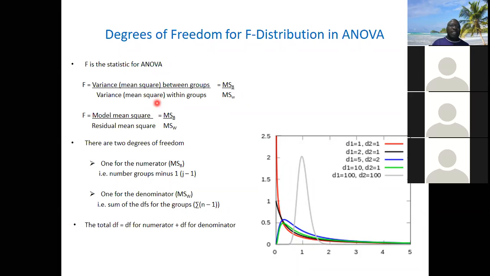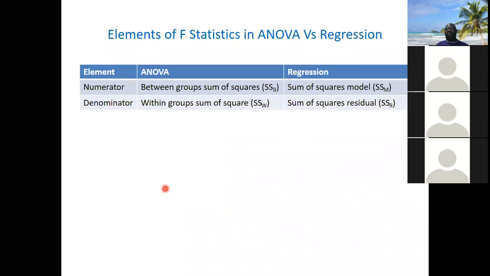So it's seen as a model, where I differentiate that in the word, okay, when you say model. Let me quickly go to the last slide, so that you understand when you use the word model. Now, it's the same element as you have seen between group and within group in ANOVA. When you get to regression, which is also a form of ANOVA, you don't call it between group because you are not talking of groups.